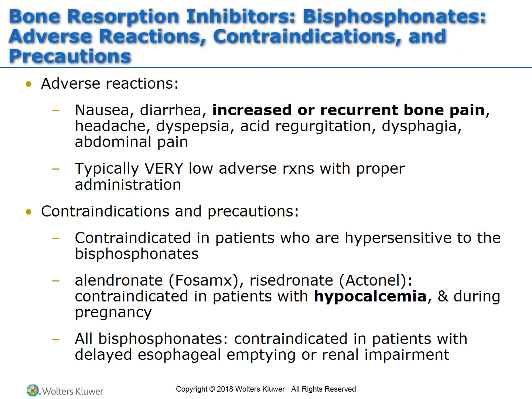Okay, adverse reactions of the bisphosphonates are nausea, diarrhea, and then the biggest one is increased or recurrent bone pain. It's almost like growing pains because we're pushing all of that calcium into the bone and actually strengthening it, but that can hurt. People can also suffer other issues. And I really should have bolded acid regurgitation. That's a big one. Please put a star there, and by dysphagia, I would write dyspepsia there.